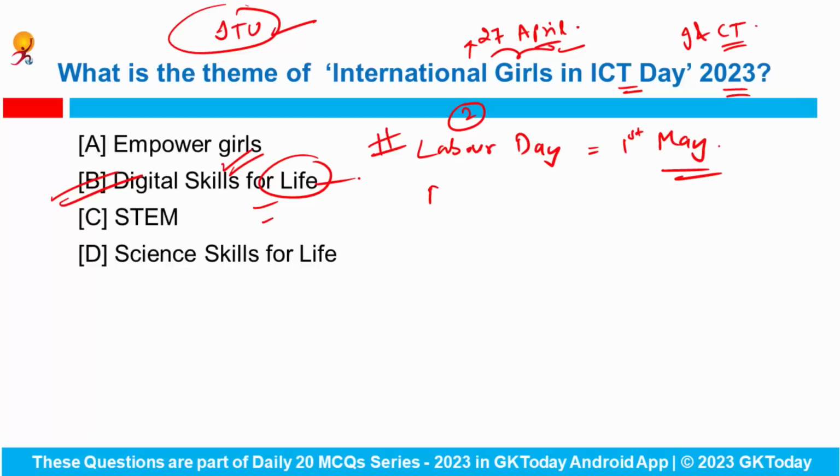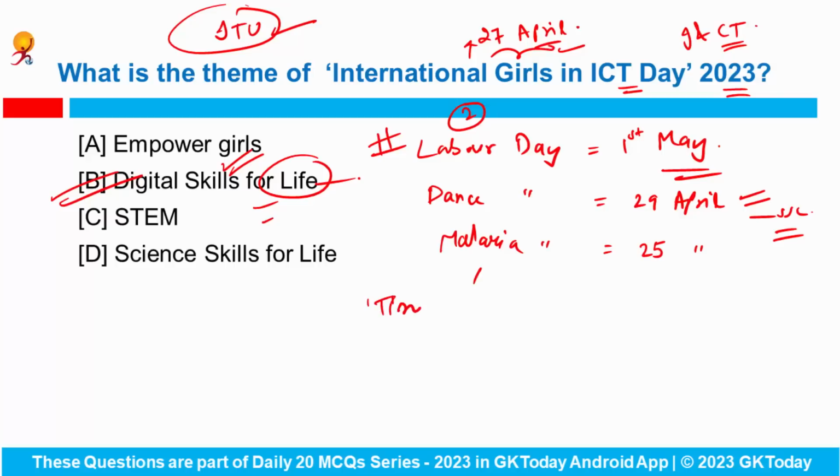Then there is World Dance Day. Dance Day is observed on 29th of April. And many times this question has been asked in the SSC CGL examination. Next is World Malaria Day. This day is observed every year on 25th of April. And this year the theme is Time to Deliver, Zero Malaria, Invest, Innovate and Implement.